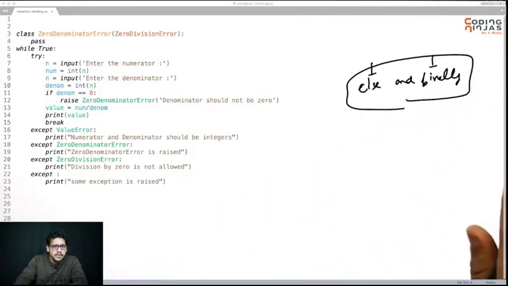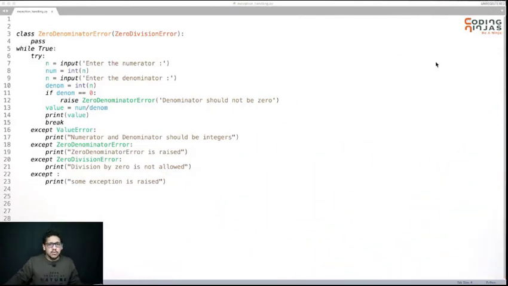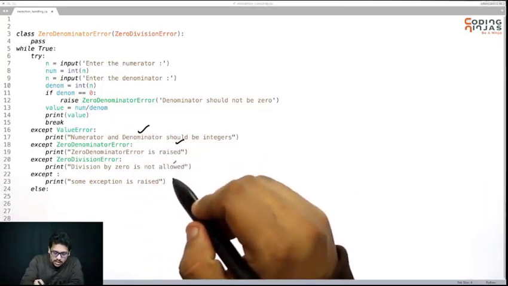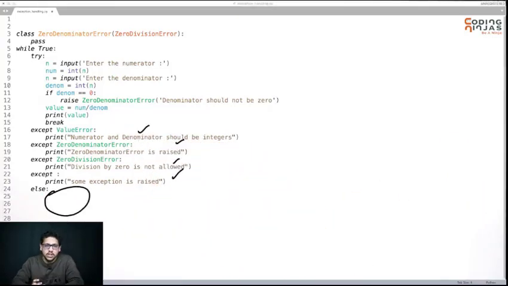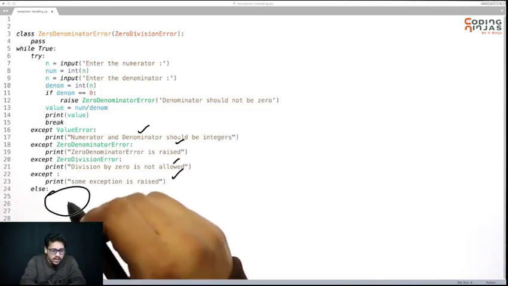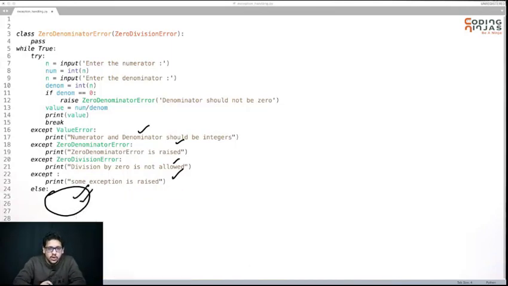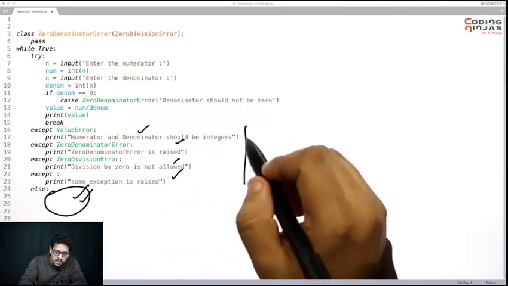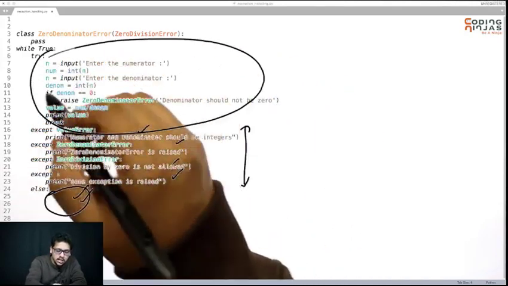So what is the functionality behind them? There is a concept of else. After try and except you can have the word else. What this else does is, if you don't get any exception, then the code inside else will be executed. If no exception has been raised in this try block, no exception has come, then it will go to else.